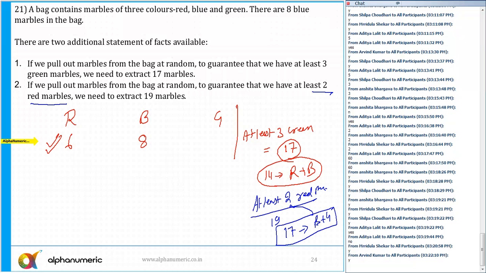So blue plus green is nothing but 17. And blue marbles are 8. So the green marbles, it is nothing but how much? 9. So from the second statement, we can say that there are 9 green marbles.